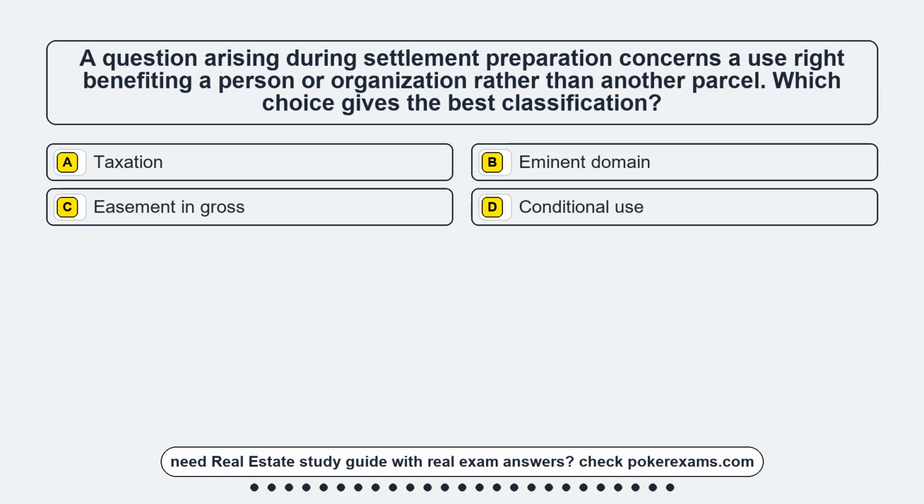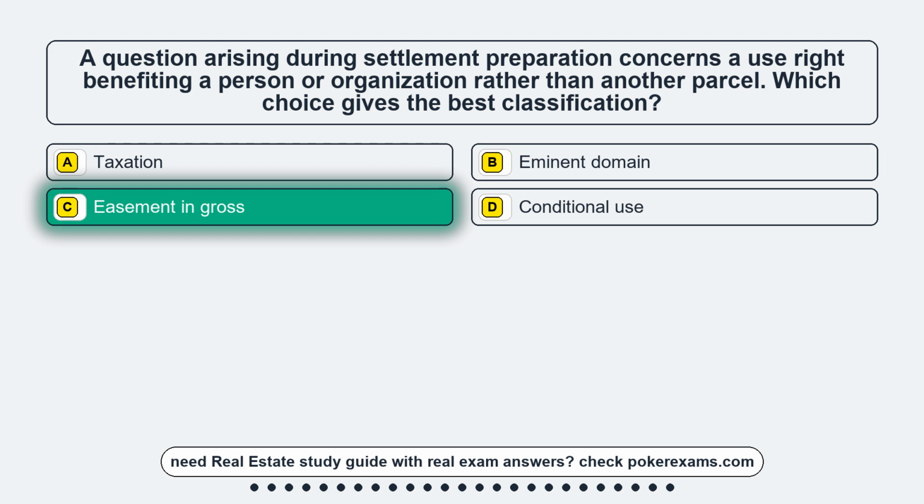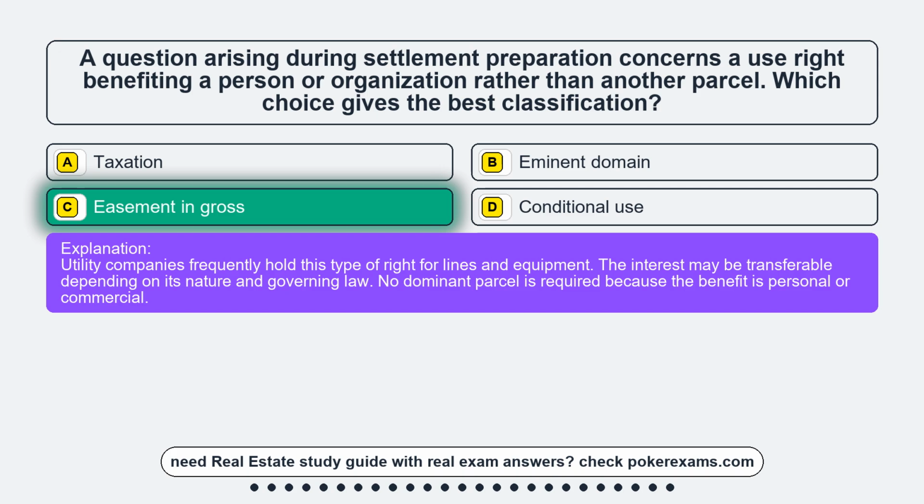Question 10. A question arising during settlement preparation concerns a use right benefiting a person or organization rather than another parcel. Which choice gives the best classification? Option A. Taxation. Option B. Eminent domain. Option C. Easement in gross. Option D. Conditional use. The correct answer is option C. Easement in gross. Utility companies frequently hold this type of right for lines and equipment. The interest may be transferable depending on its nature and governing law. No dominant parcel is required because the benefit is personal or commercial.